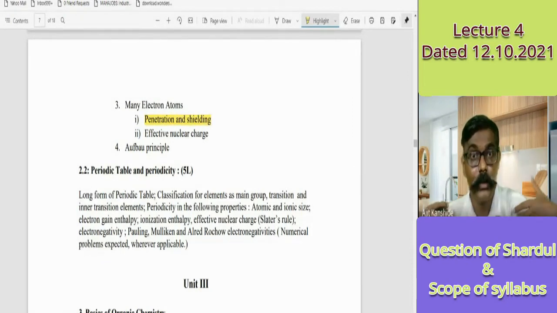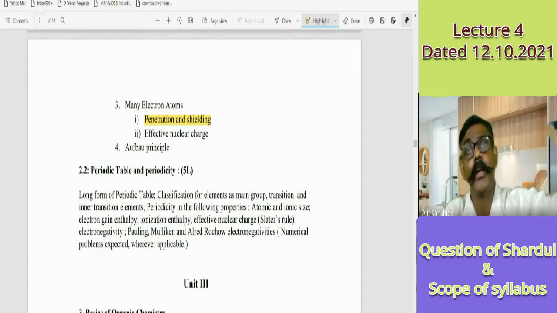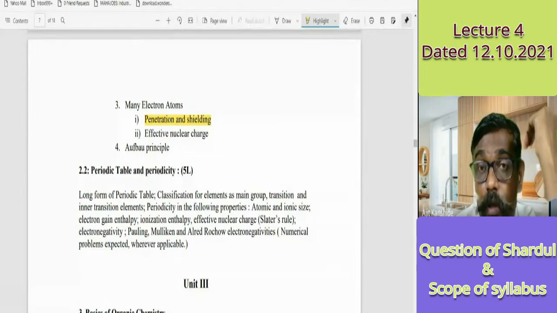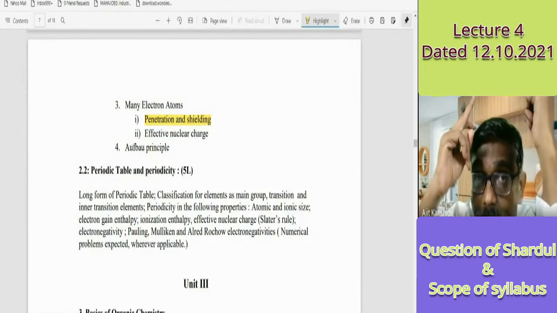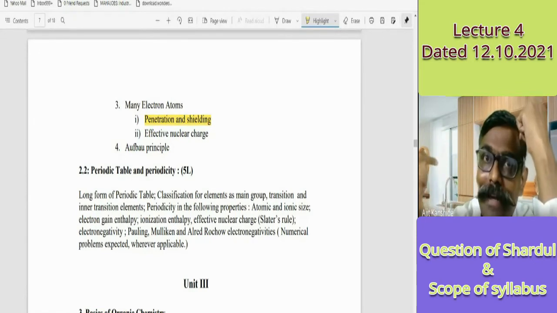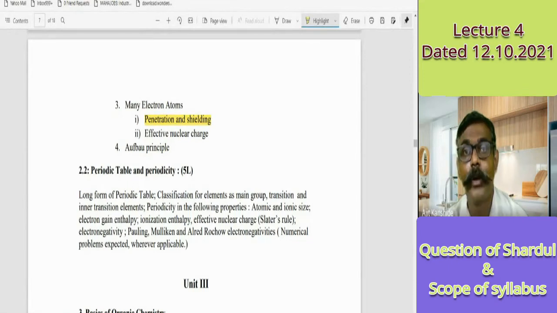If an auditorium or one large classroom is there with all your students, it is not the fact that a student at the last bench will not pay attention. Chances are students in the middle bench are not paying attention, but a student at the last bench is paying proper attention. That paying attention to the nucleus, paying attention to the teacher, is a temperament, a property of the orbital. So s orbital is more penetrating than p, which is more penetrating than d, which is more penetrating than f, and because of that, some distinguishing differences are there.